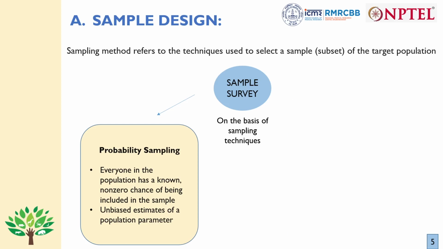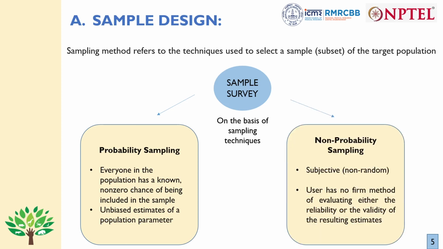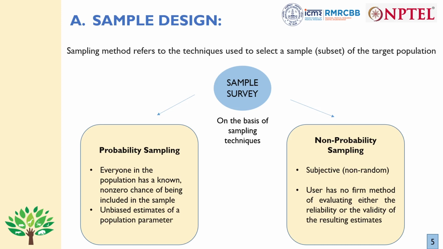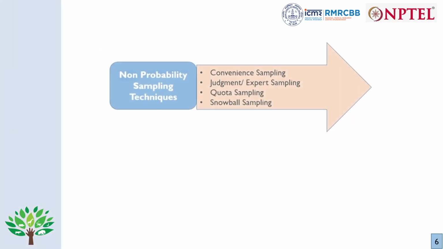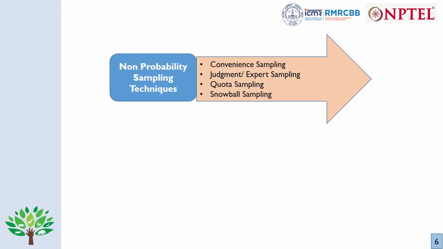Now coming to the second part of the classification, that is the non-probability sampling. Now why do we do non-probability sampling? Mostly because probability sampling is time consuming, expensive, and many a times it's not feasible also. It is subjective, it does not have that randomness concept in it. Based on your convenience, whoever is your neighbor, you'll be selecting that sample. And so the user has no firm method of evaluating either the validity or reliability of the final estimates that we are making. If you see elaborately the non-probability sampling techniques, there are various types under it.